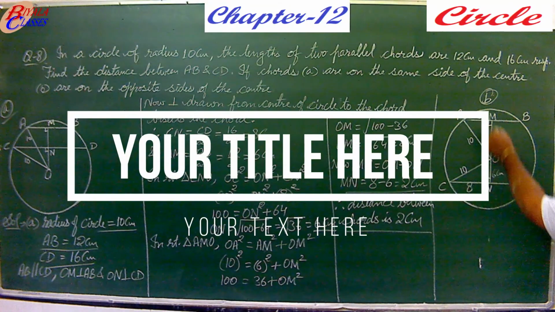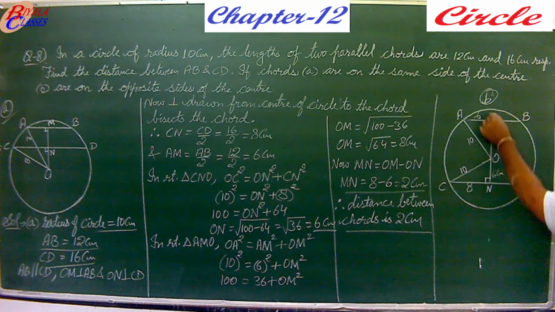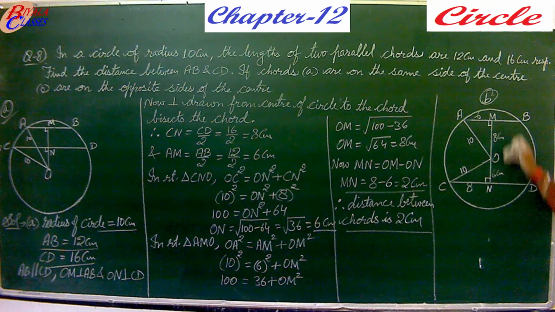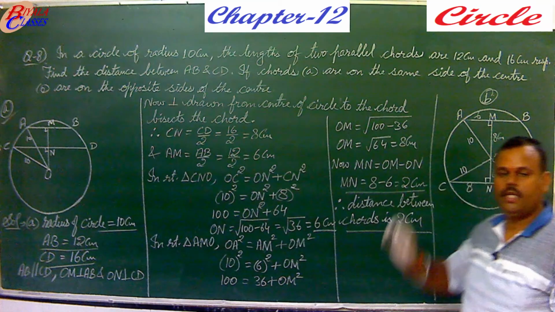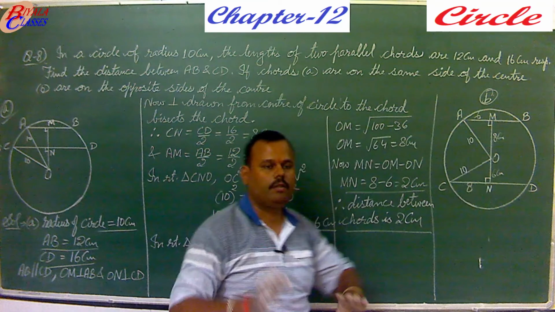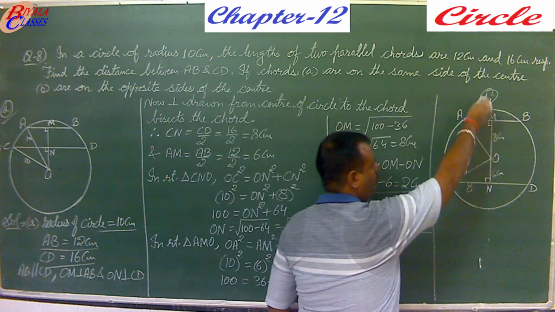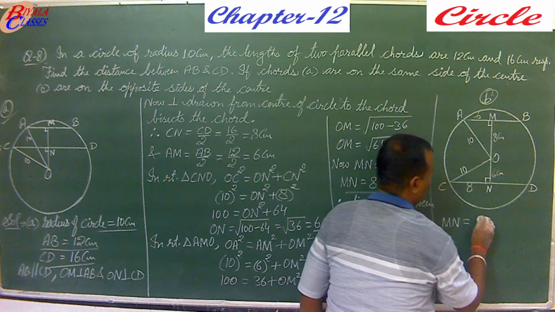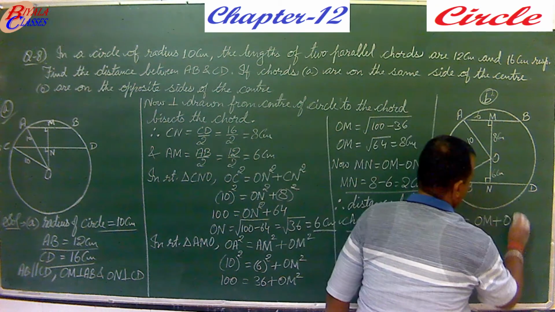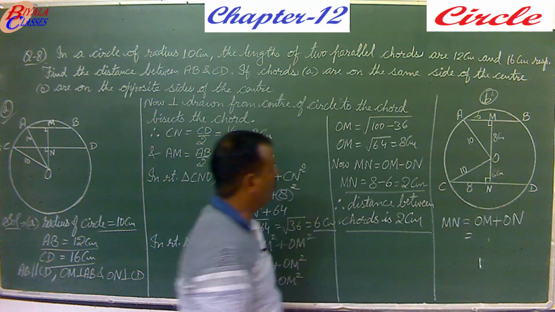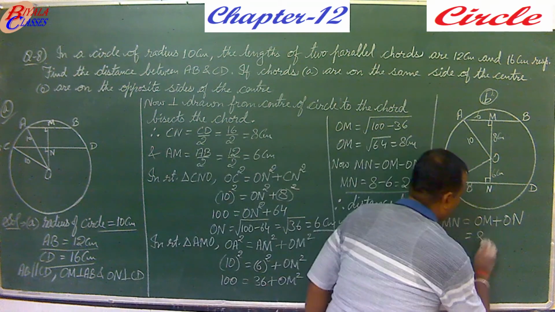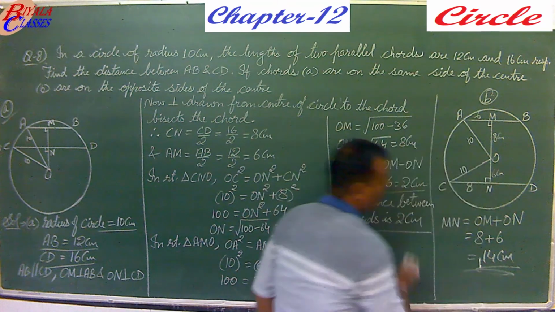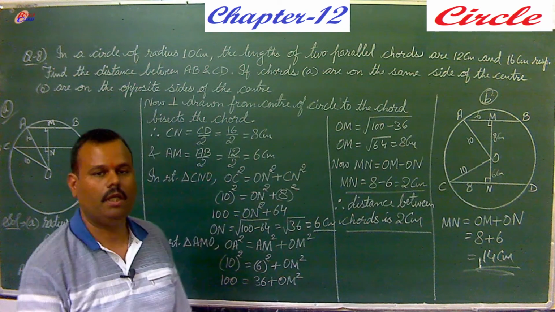Now what you need to find here? You need to find the distance between the two chords, that is MN. So here what is MN now? MN is the sum of these two. Got it? So just the situations are different, but the calculations can be taken as the same. In B part, MN is equal to OM plus ON. Now what is OM? OM is 8 and ON is 6. So here the distance becomes MN.